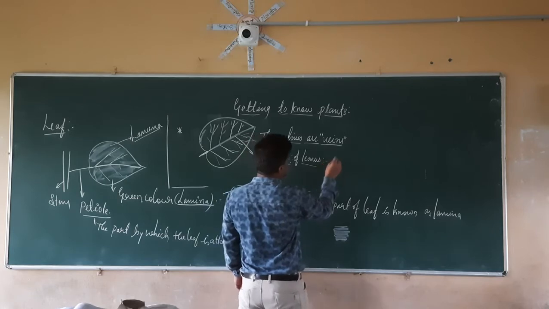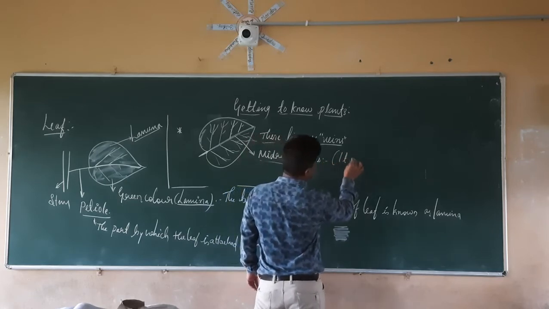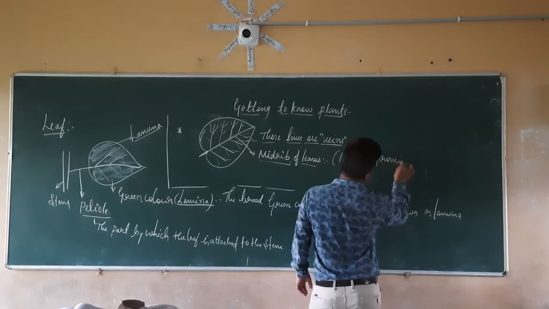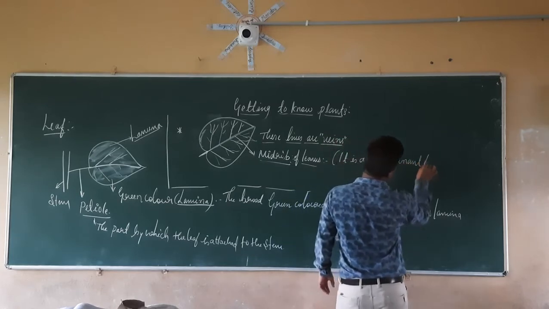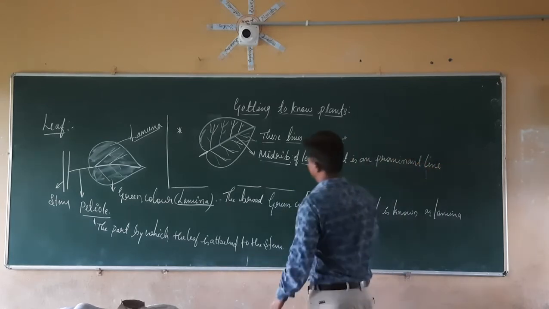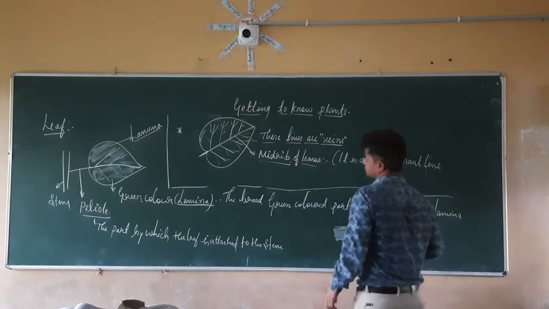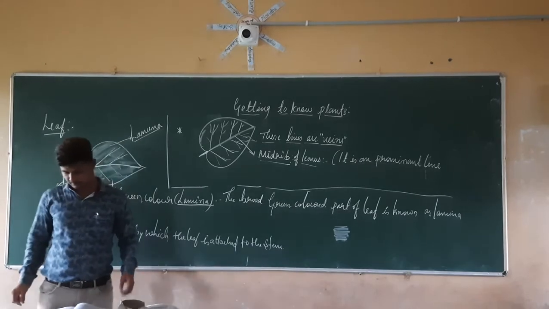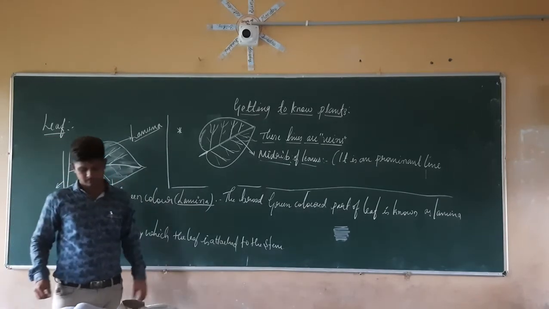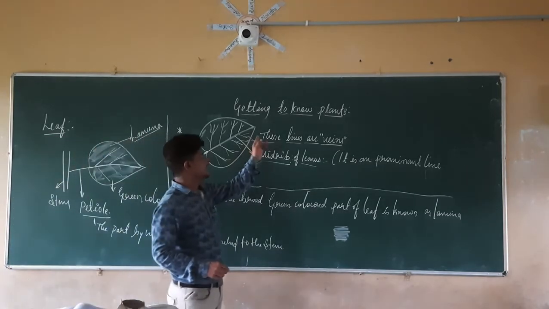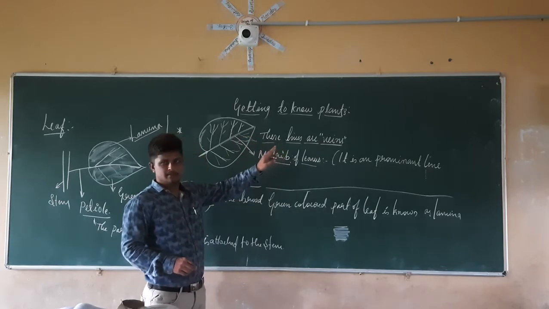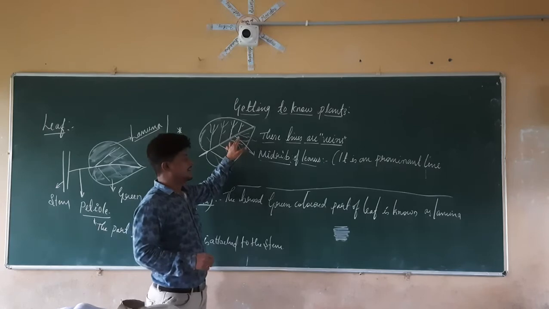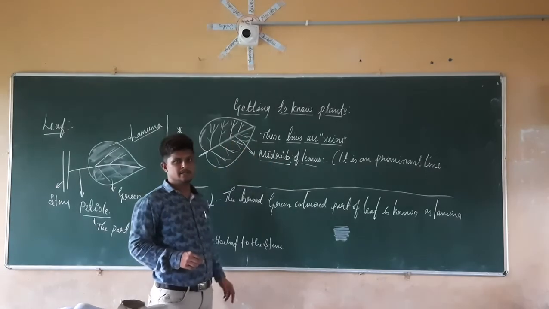It is a prominent line. Right. In the same manner, if you take here, these lines are nothing but what? Those are nothing but veins, and the prominent line which is present at the center of the leaf is nothing but what? It is the midrib of the leaf.